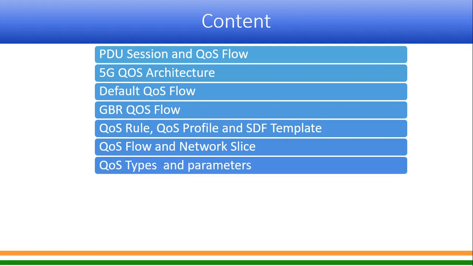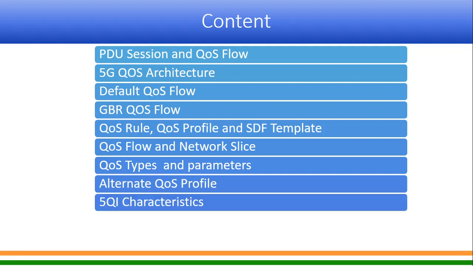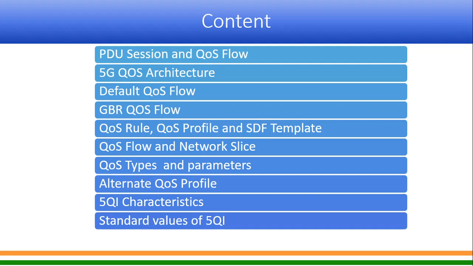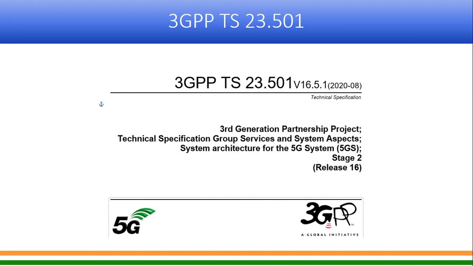And how quality of service and network slice are related. We'll also talk about various quality of service types and various parameters which define quality of service. What is alternate quality of service profile, and what is 5QI characteristics? What is 5QI? 5QI is 5G quality of service indicator or ID. And then there are certain standard values of 5QI we will discuss, that is given in the specification. We'll show you, and that is also in the document which I have shared. And then we'll compare with 4G, how quality of service was being managed in 4G and how it is being managed in 5G.